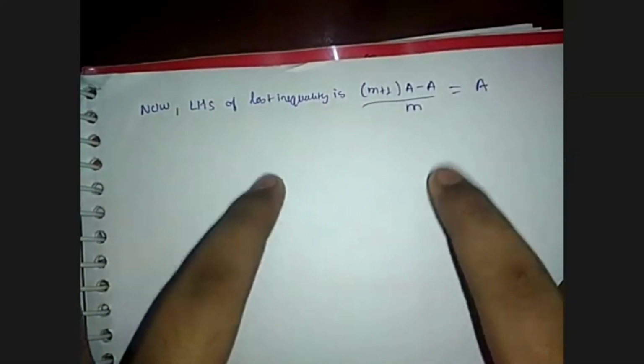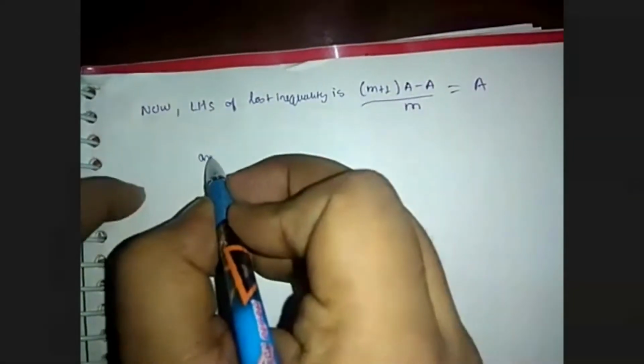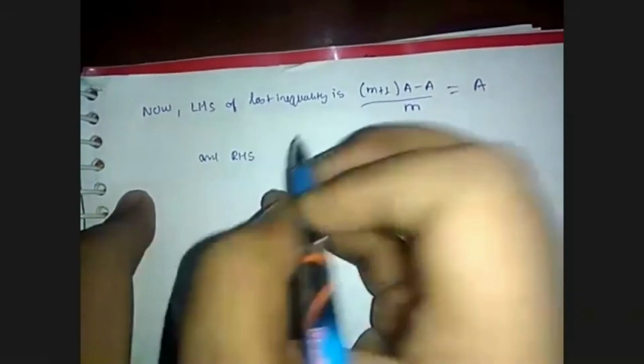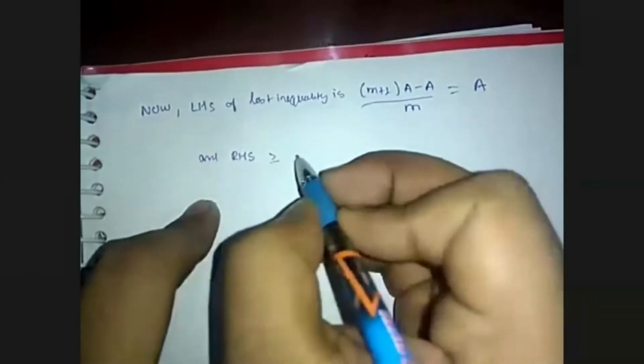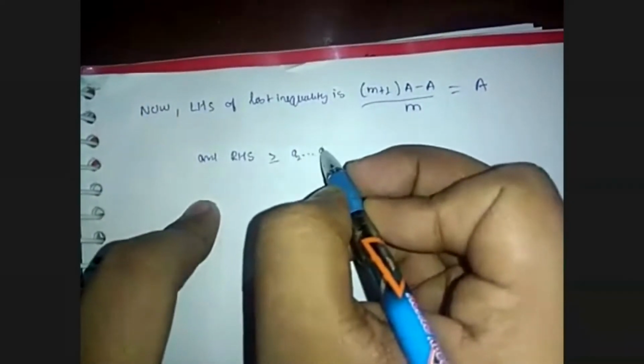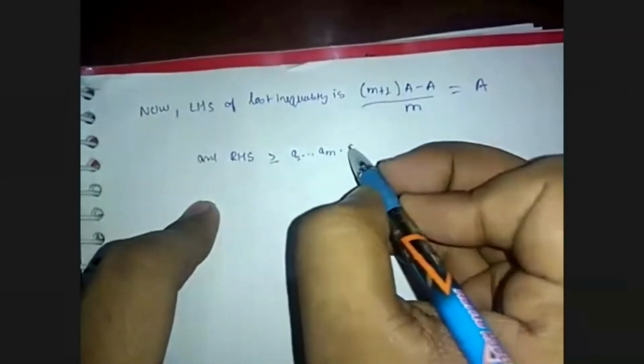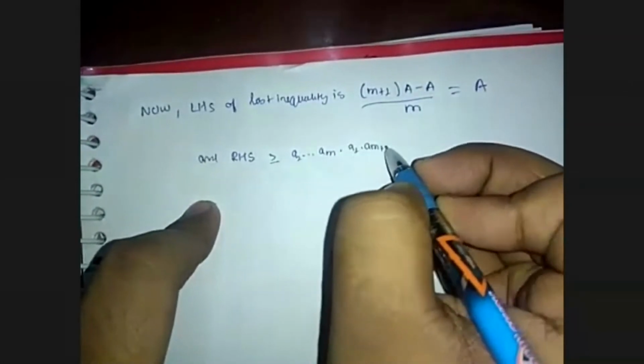After putting the value of A, we got that LHS is equal to ((m plus 1) A minus A) upon m, which is equal to A, and the RHS is greater than or equal to a2 a3 up to am times a1 am plus 1 by A.